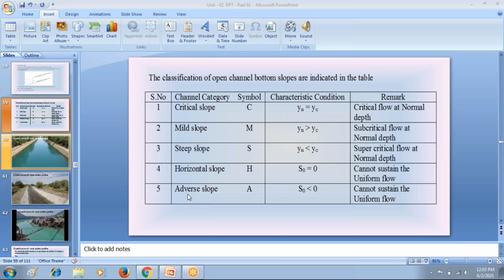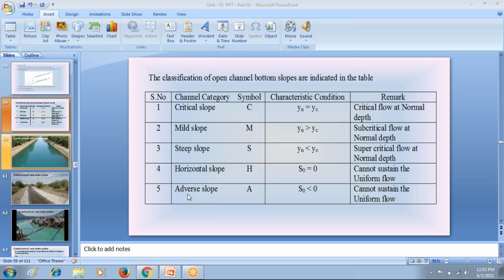Then last class, I explained the classification of water surface profiles in the open channel. Very important discussion in unit 2, classification of water surface profiles in the open channel.